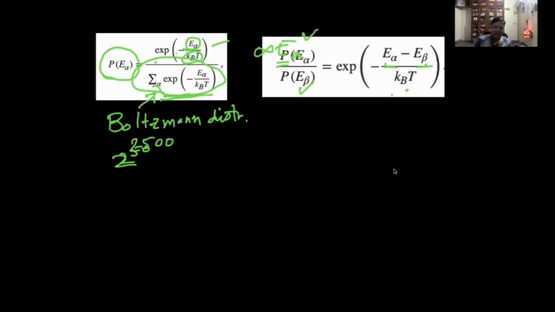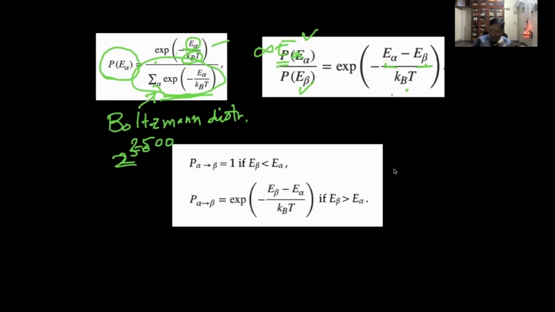If I do it, my computer will crash. It is not going to do it. Okay, so that is where a clever algorithm comes in, which I'm going to tell you in the next slide. So the idea is that if the lower energy is there, then it is more likely. So if E beta is less than E alpha, then I take it with probability 1. Okay, I just say that this is a state I'm going to take.